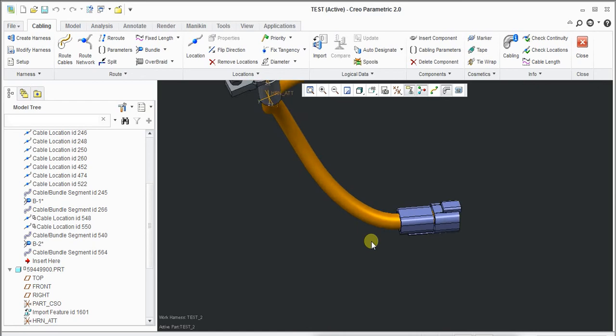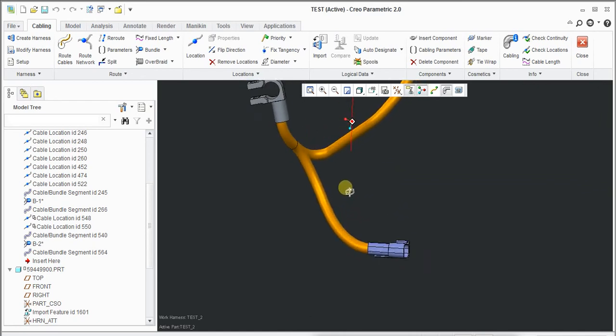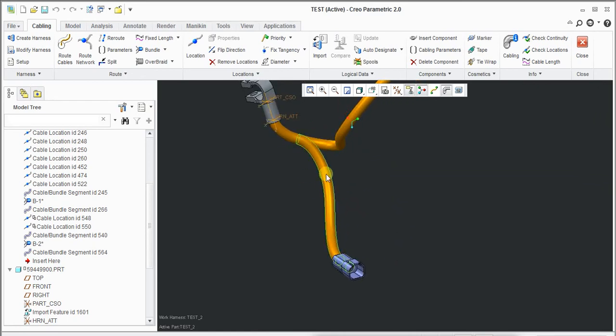Okay, this is how you have to do harness routing. This is how it will come.